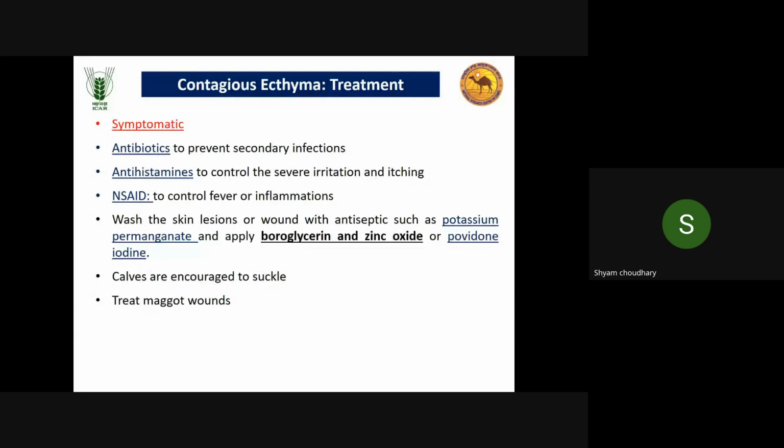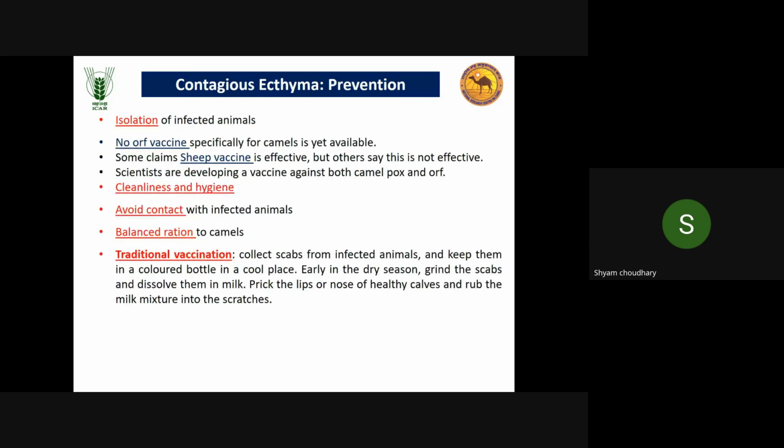When we talk about the treatment for viral disease, there is no specific treatment, only symptomatic treatment is used. Antibiotics to prevent secondary infections, antihistamine to control the severe irritation and itching, NSAID to control fever and inflammation, and for skin lesions, antiseptics like potassium permanganate, boroglycerin, zinc oxide, povidone iodine. Then calves are encouraged to suckle, so they will get some nutrition and immunity. If there is a chance of getting a maggot wound, then we must treat the maggot wound as well.